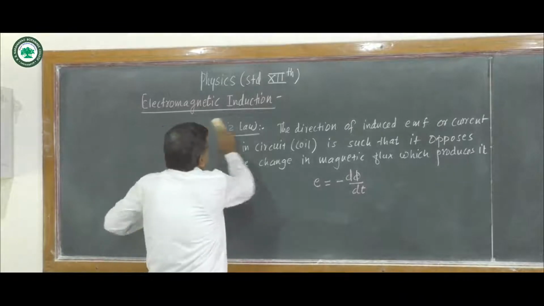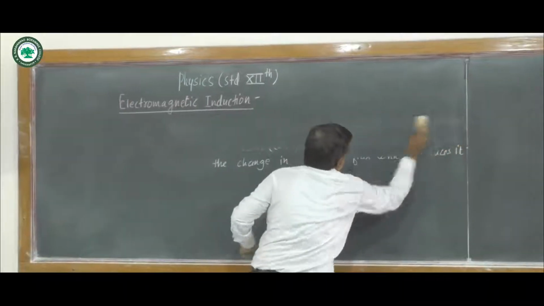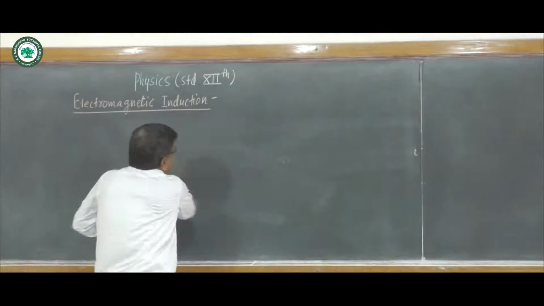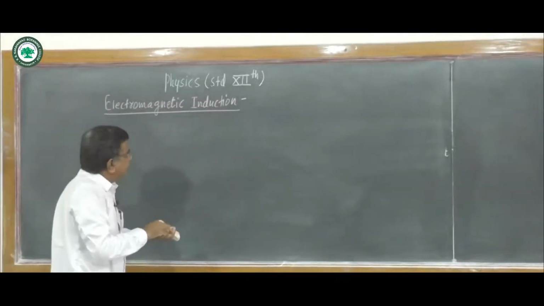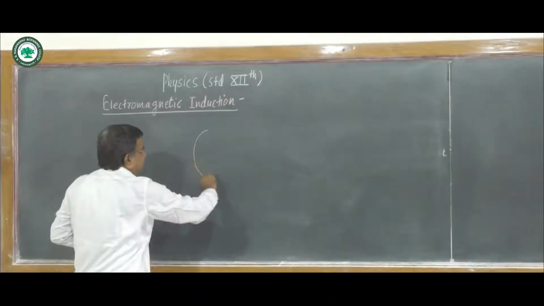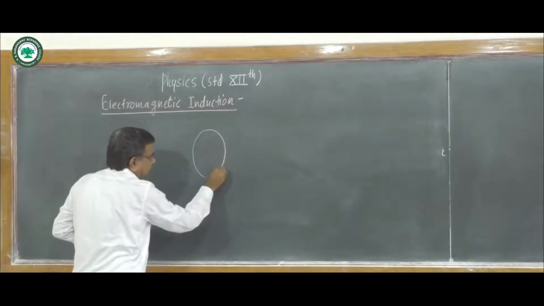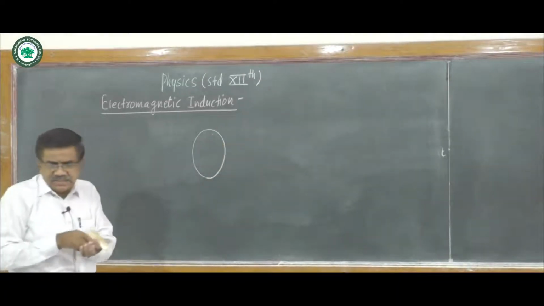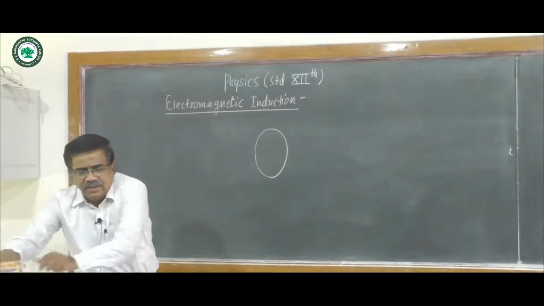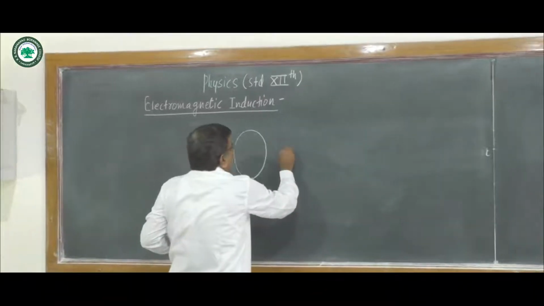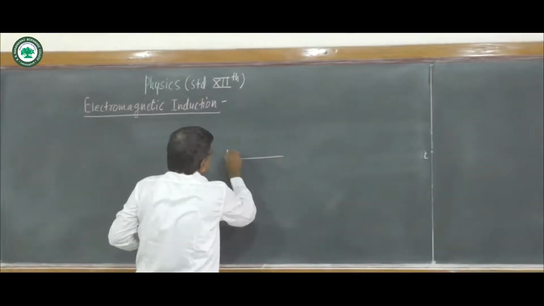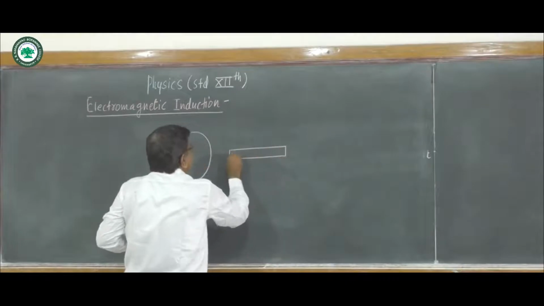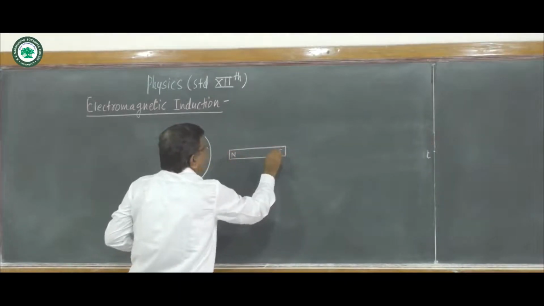Now we see the explanation of this Lenz's law. Suppose this is a coil, and we bring a magnet. This is a magnet having north pole and south pole.